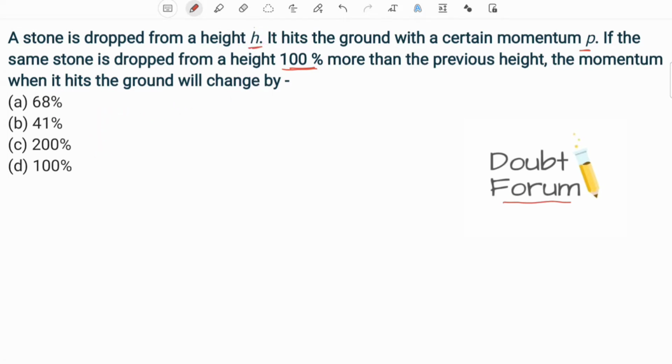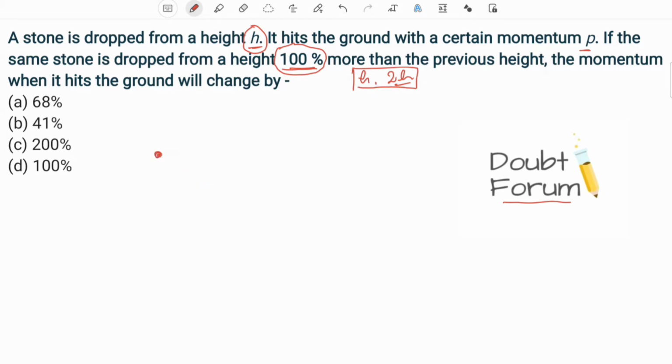Earlier the height was h, and secondly the height is being increased by 100%. 100% means that earlier the height was h, so now the height has become 2h, because it is being increased by 100%. So the height in the second case is doubled as it was in the previous one.